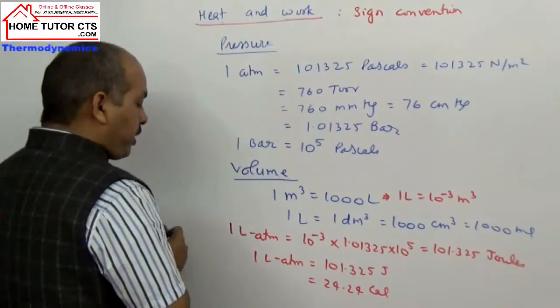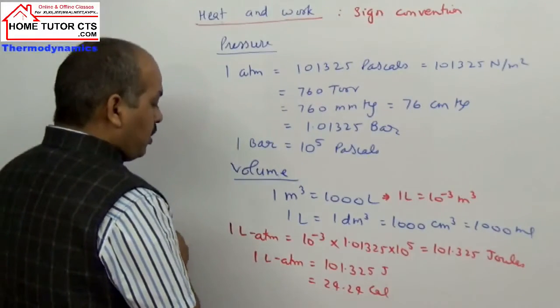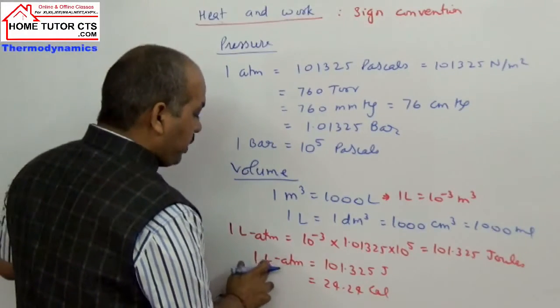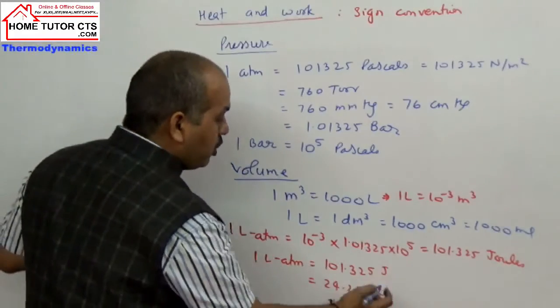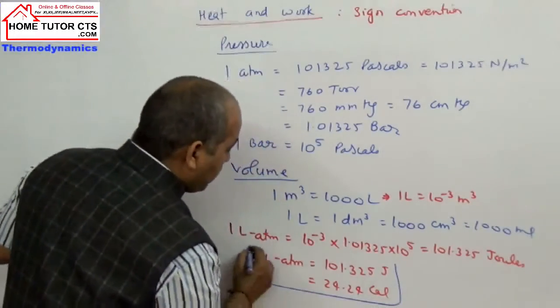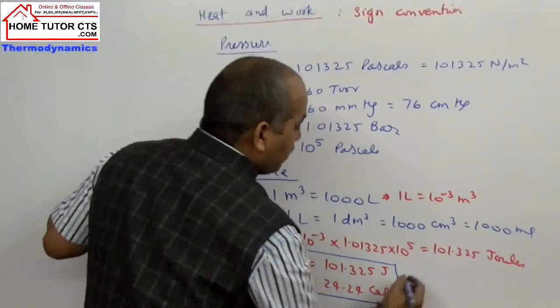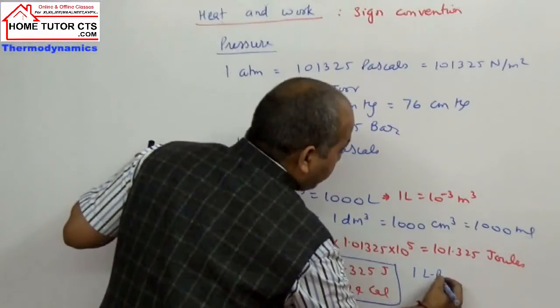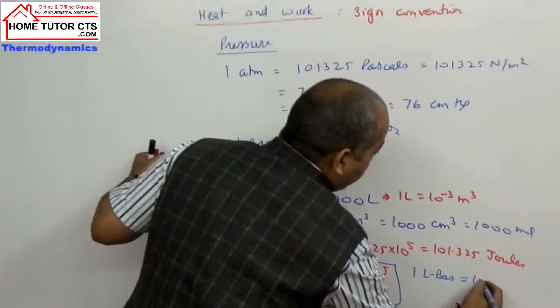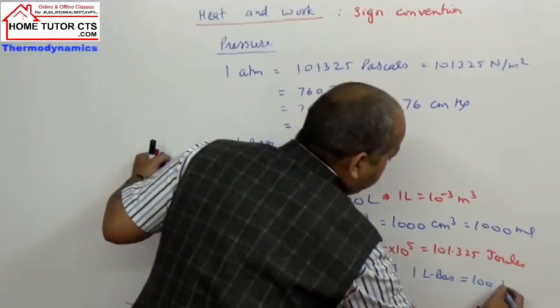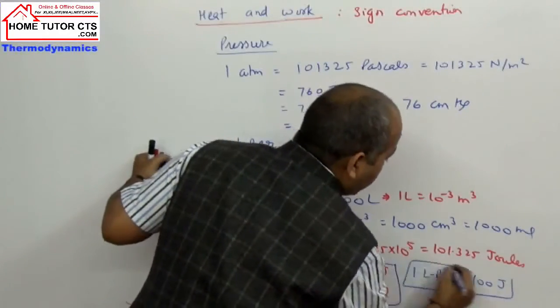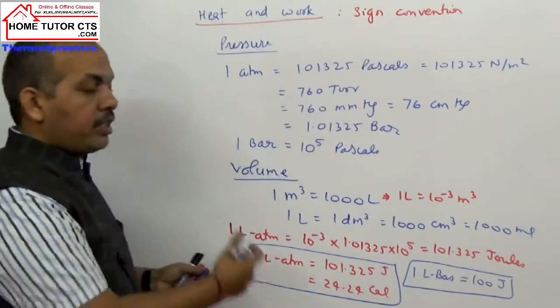So let us take the conversion factor of pressure, volume, work. I can write it in these two ways. If pressure is 1 bar, then 1 liter bar should be how much? 100 joules, or divided by 4.18, slightly less.